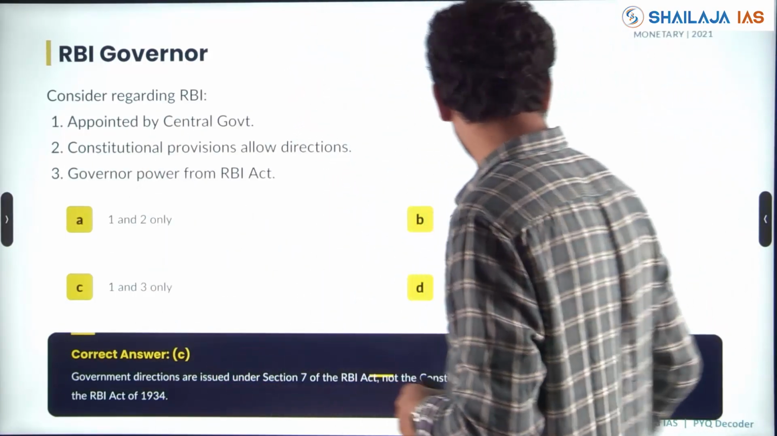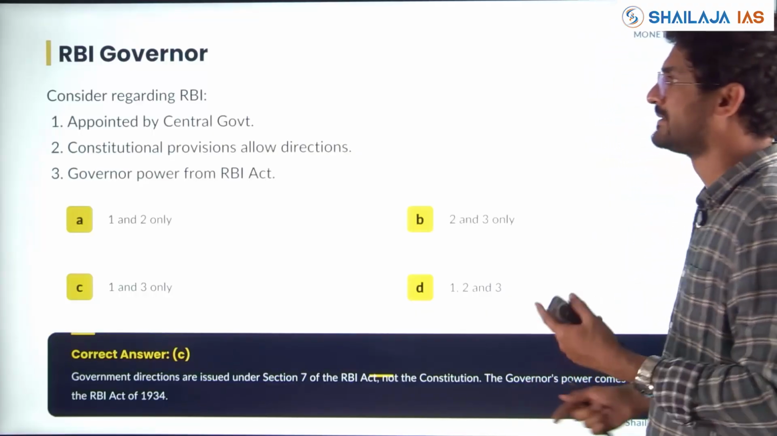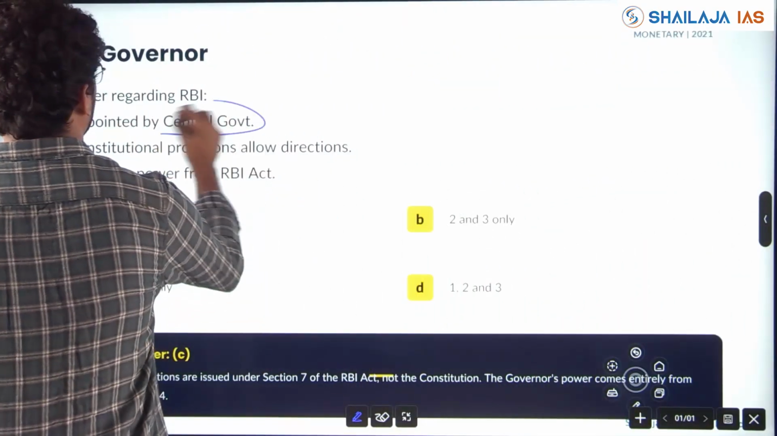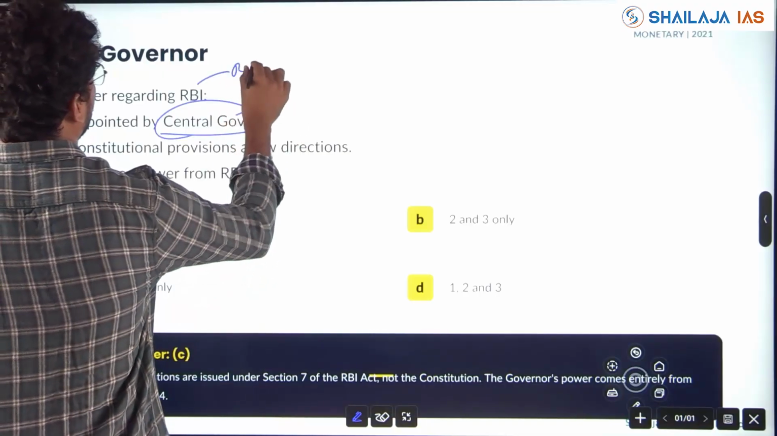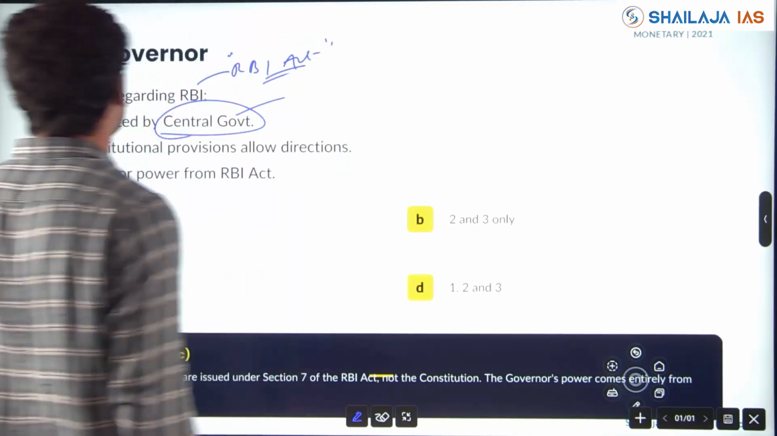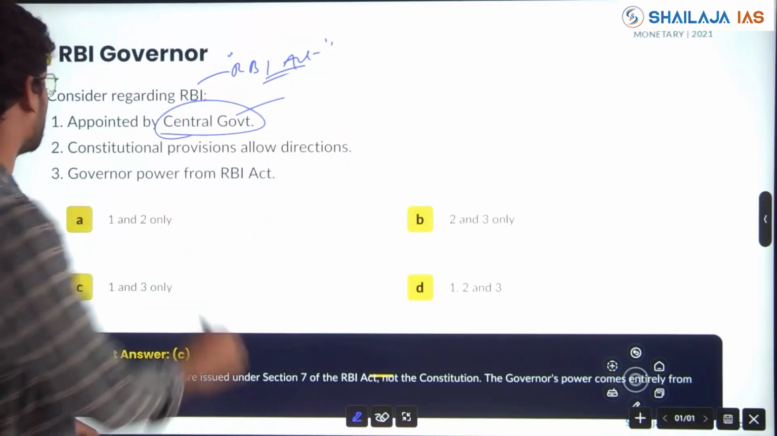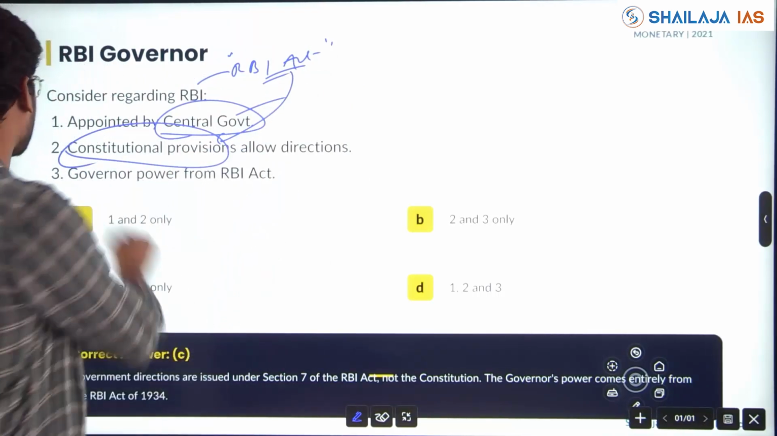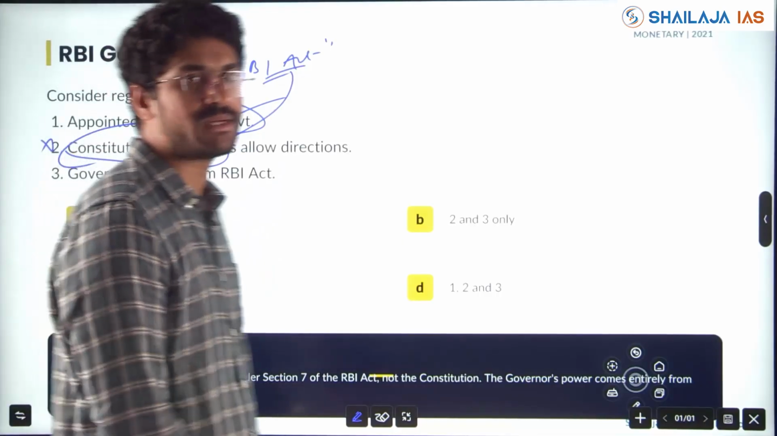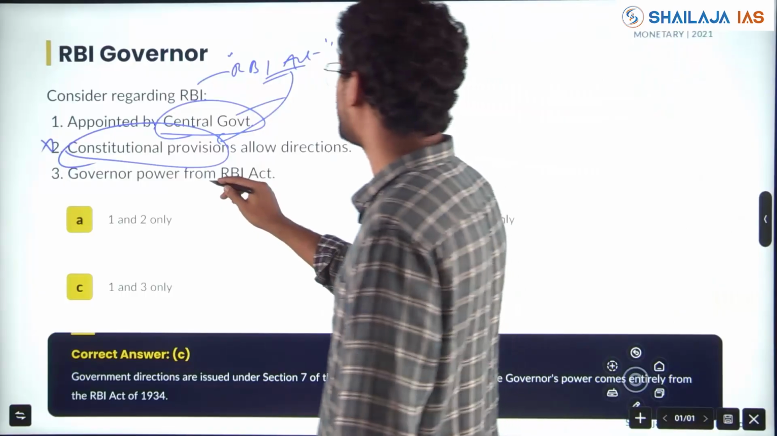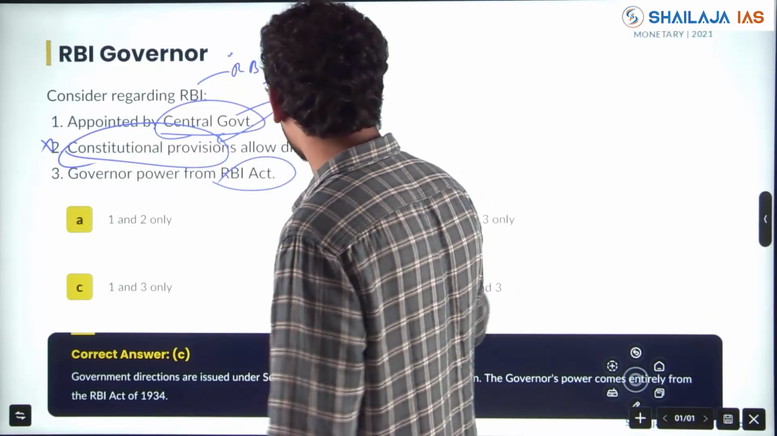RBI, it can be an economic question or polity. We'll see here. Appointed by central government. Correct. RBI Act is there, right? RBI Act is there, of 1935. Constitutional provisions allow direction. Is it constitutional provisions or RBI Act? See the trap, classical trap. Not constitutional provisions, but the RBI Act gives all these provisions. Governor power is from the RBI Act.